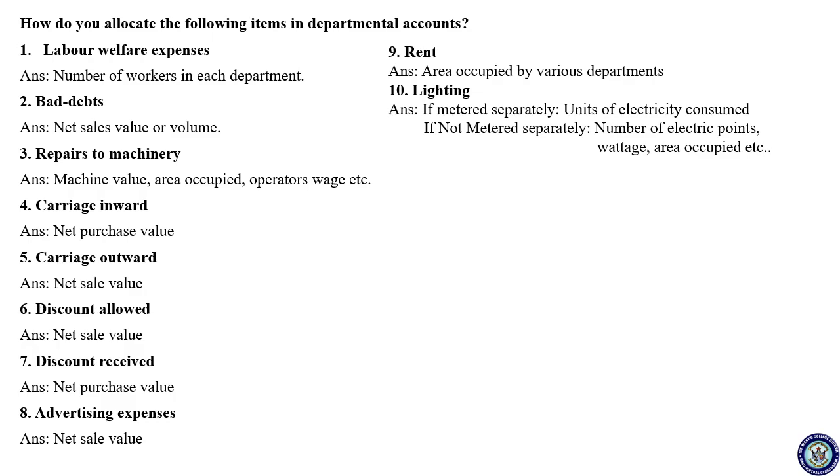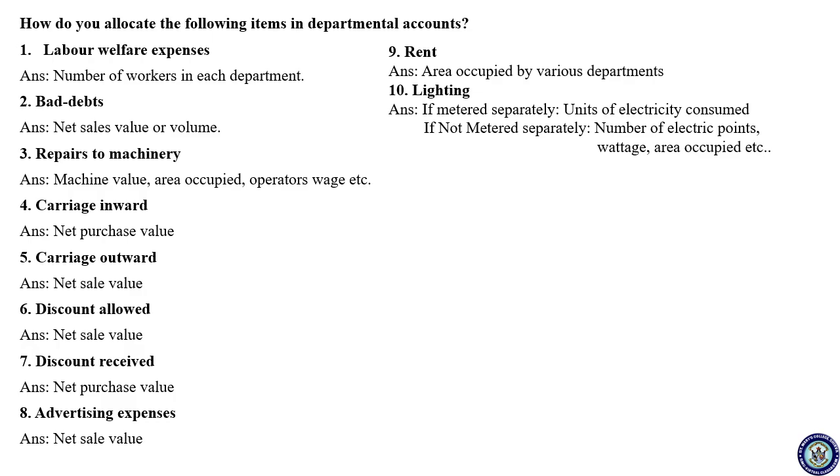For example, if you are giving a house on rental basis, and you give a separate meter for each room, then the number of units consumed by the particular room is liable to pay so much money, right? Same way, if each department is kept a separate meter, then the number of units of electricity consumed by each department, on that basis you are going to allocate.